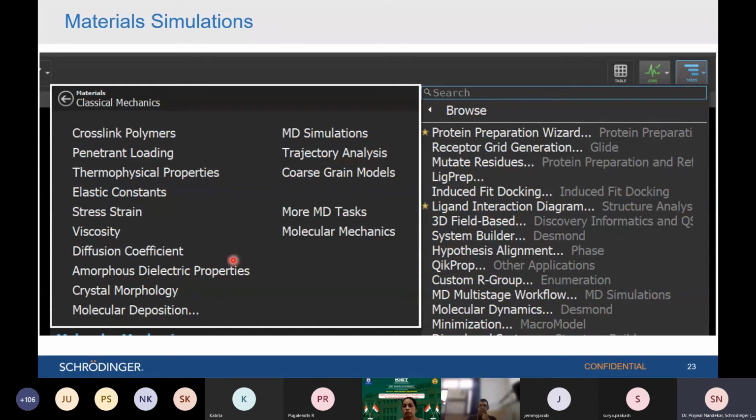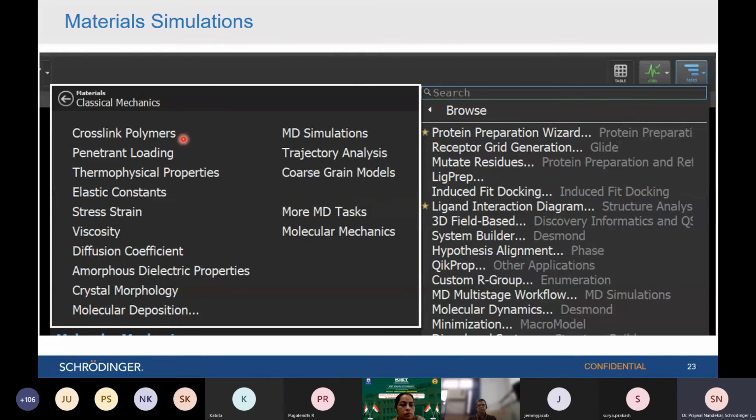So for example, if you are from the pharmaceutics background and you want to design a new formulation for your drug, you can basically design the new formulation with the help of polymers or different type of excipients in the computer. You can study its properties like how much drug is solubilizing in it, how much drug is releasing from it, what are the properties which are changing. So all those things also you can study with the Schrodinger's material science suite.